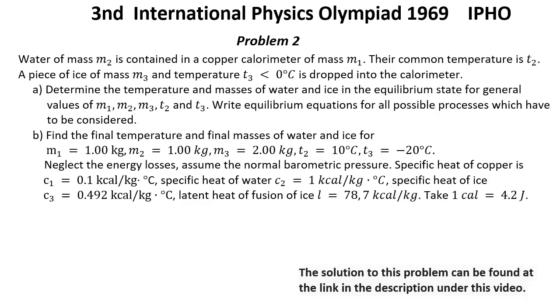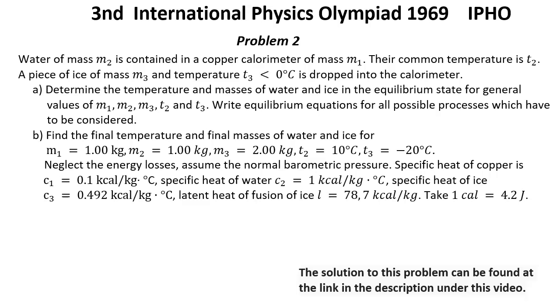Third International Physics Olympiad, year 1969, IPHO, problem number 2. Water of mass M2 is contained in a copper calorimeter of mass M1. Their common temperature is T2. A piece of ice of mass M3 and temperature T3 less than 0 degrees Celsius is dropped into the calorimeter.